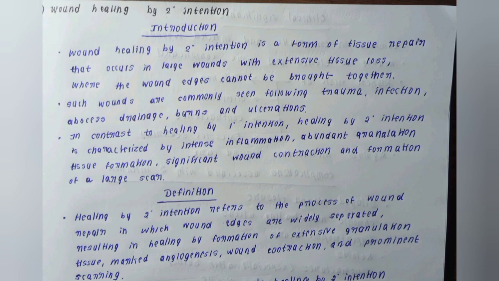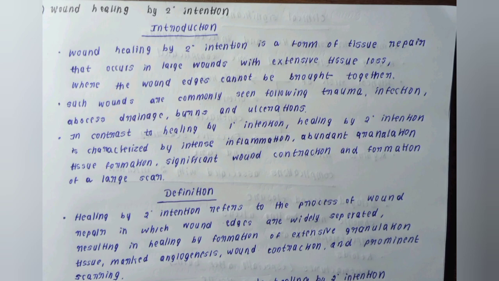If you observe, in primary intention, there was very minimal inflammation, right, and minimal granulation tissue formation, but here both are increased, and there is very minimal wound contraction, but here there is significant wound contraction. We call it contractures. If you have watched the complications of wounding, you would have come across that term. And formation of a large scar. There was a very minimal scar, but here a large scar will be formed.